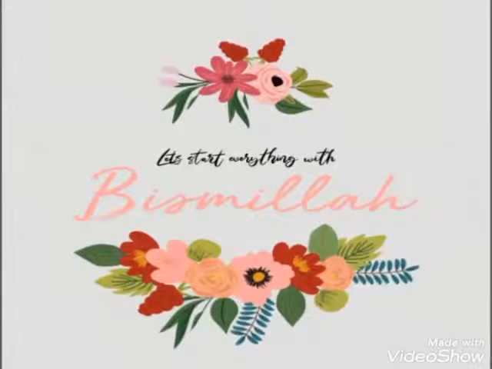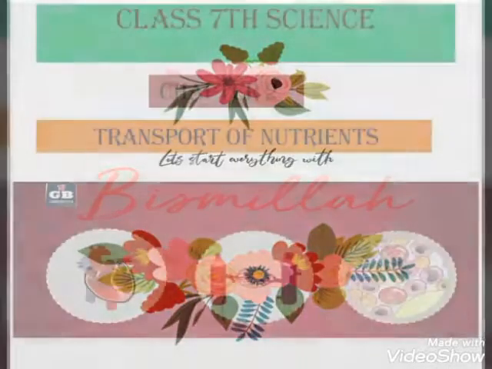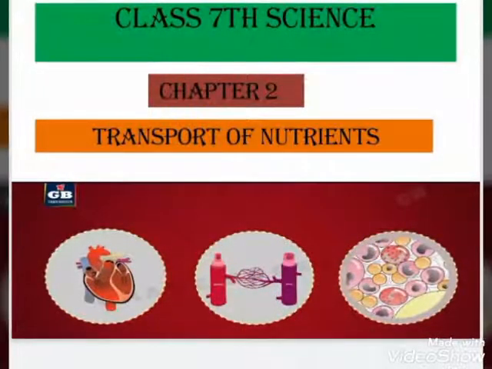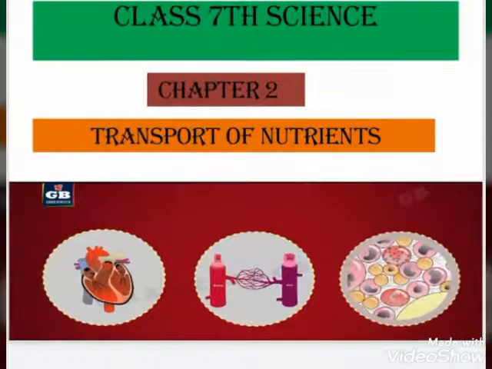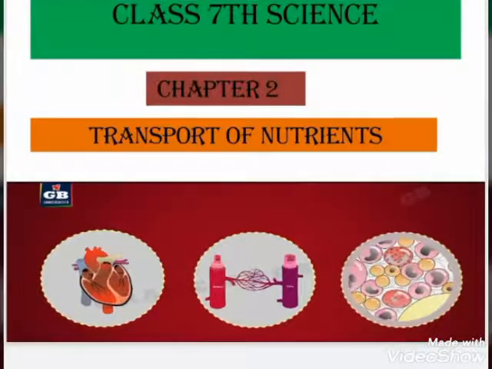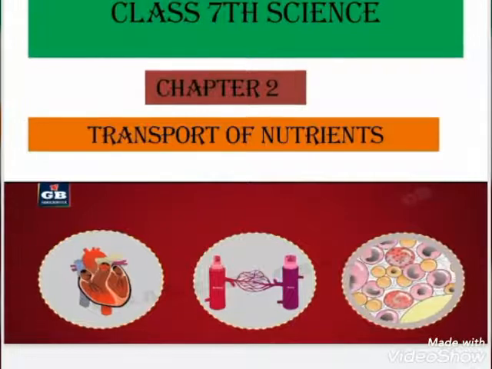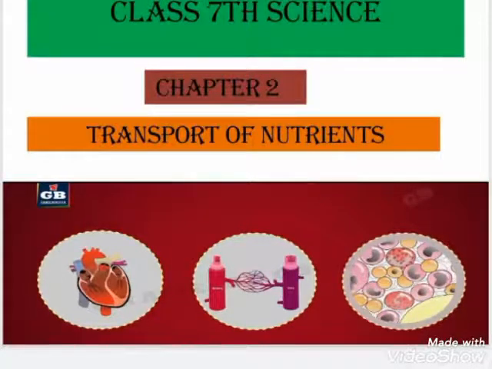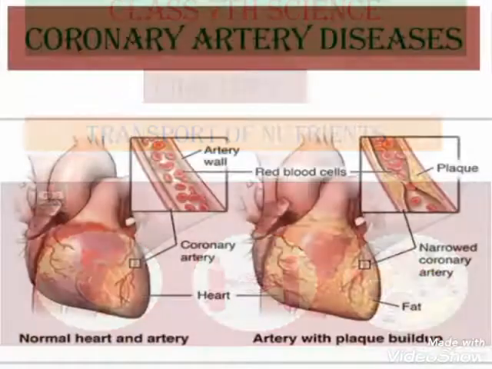Dear student, welcome to class 7, Science. Here we start chapter number 2, the remaining portion, as we discussed the remaining portion in the previous slide. This chapter is all about transport of nutrients. Our lifestyle directly affects our health, so eating unhealthy food or a poor diet can cause many diseases of the circulatory system. So in the next coming slides, we'll discuss its diseases.